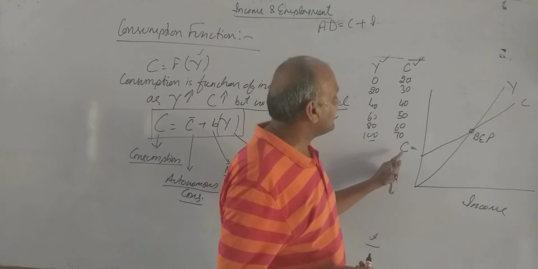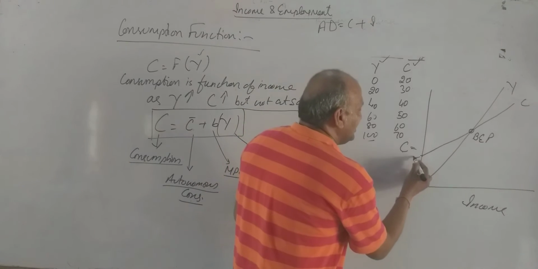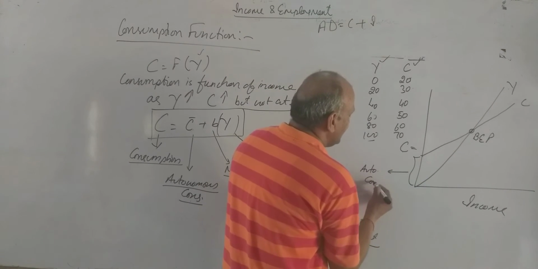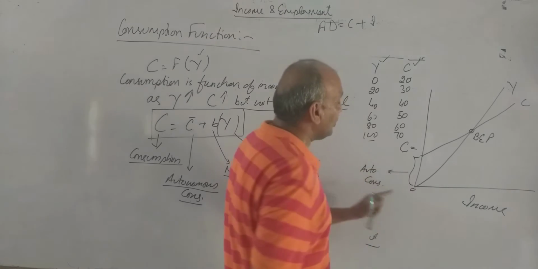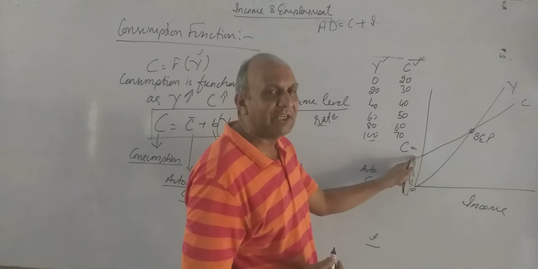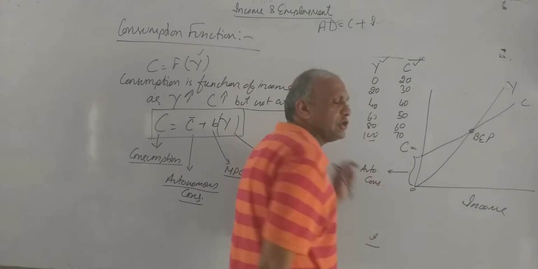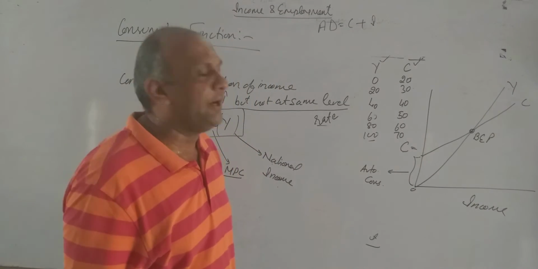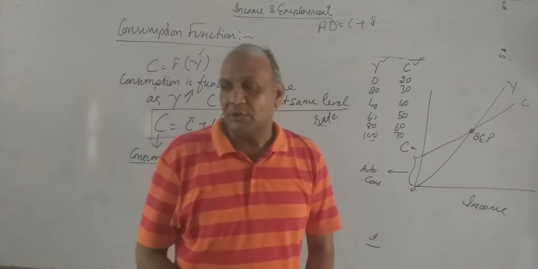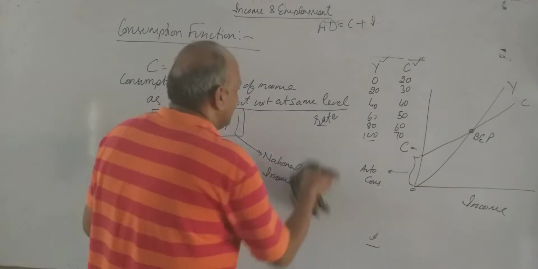Here you may ask why I have started the consumption from y-axis, because this is which consumption? Autonomous consumption, because at zero level also we have some amount of consumption, as I told a minute back. Both these curves intersect at this point which is known as BEP, break even point, where consumption is equal to income. जो भी हम कमाते हैं उतना ही इस लेवल पर खर्च हो जाता है.